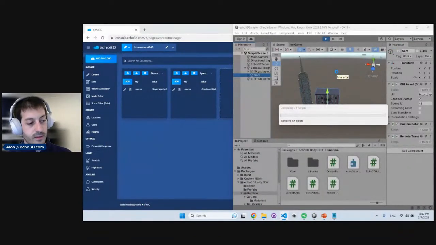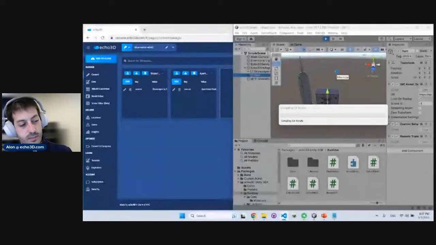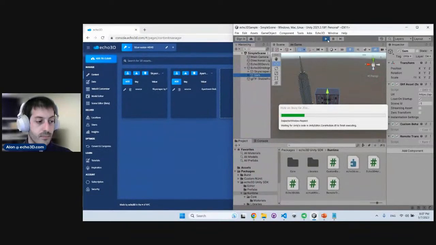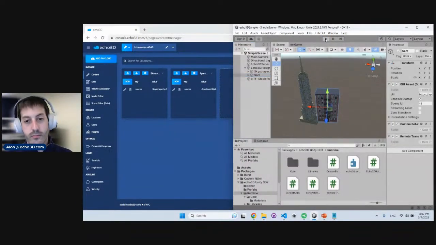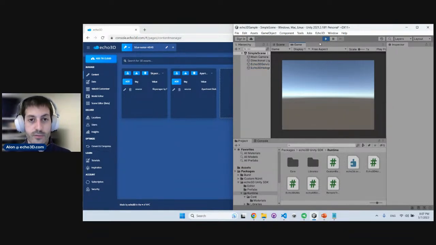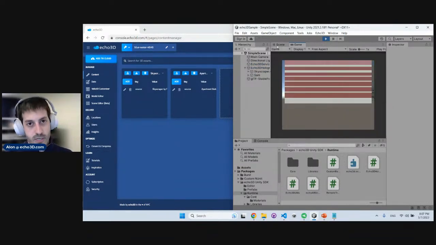So let's give Unity a second to recompile right here, because we changed the code, so it takes a minute to update the new script. And then when we restart the application, that new script will kick in, and we'll be able to change the name remotely, and it will constantly check for name updates. That's one way to do it. Another way is to register those updates through our WebSocket notification mechanism. That's all in our documentation. You can follow that.